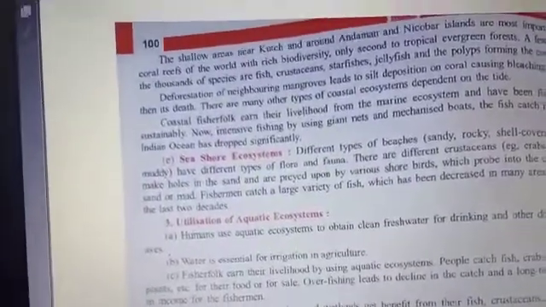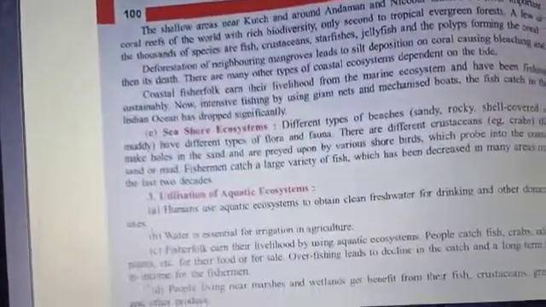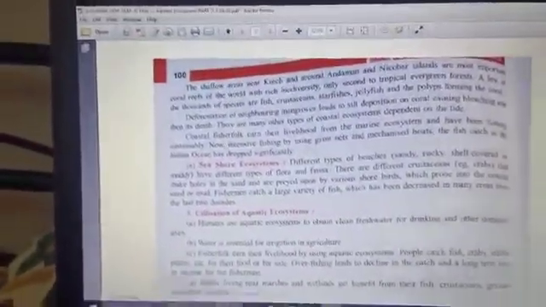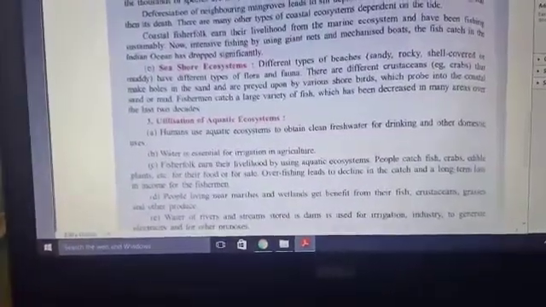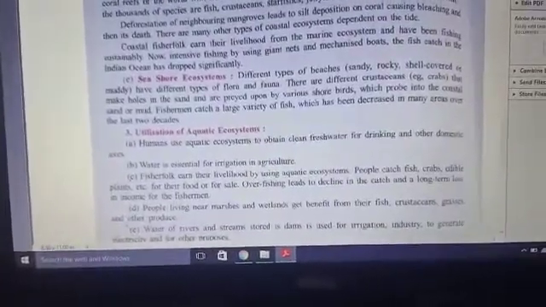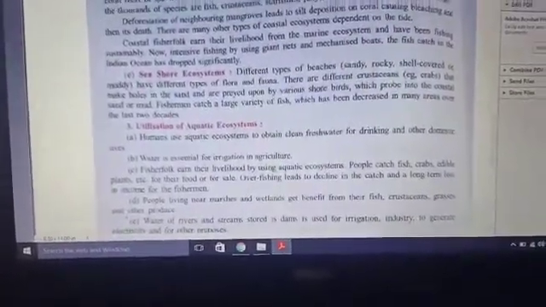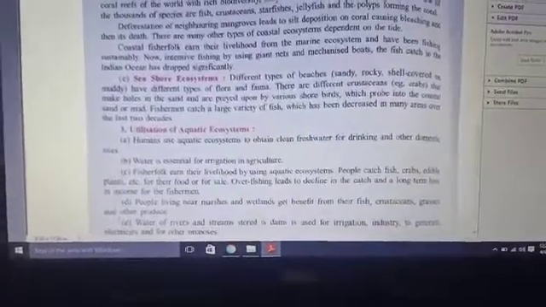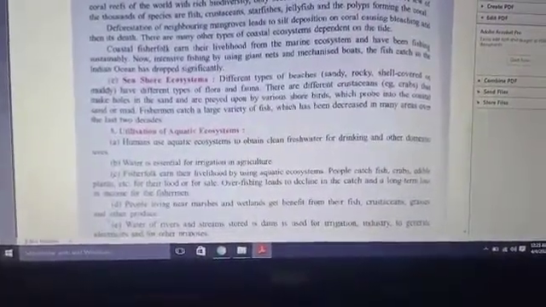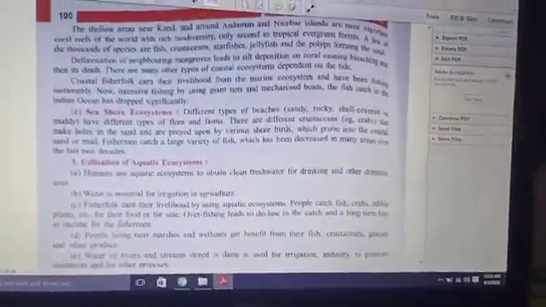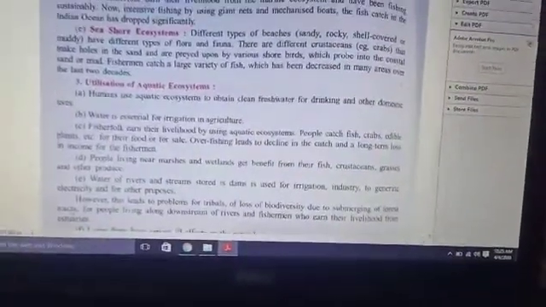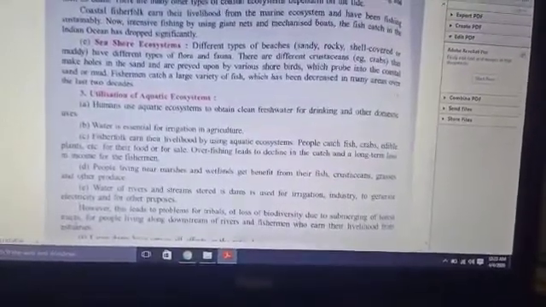Now the utilization of the aquatic ecosystem: humans are using the aquatic ecosystem for drinking and other domestic purposes. Water is also an essential part of irrigation for agriculture. Fisher folk are also using the aquatic ecosystem, and edible plants, crabs, and fishes, we are using them, whoever is near these areas. People living near marshes and wetlands are benefiting from this. This is the utility of the aquatic ecosystem.